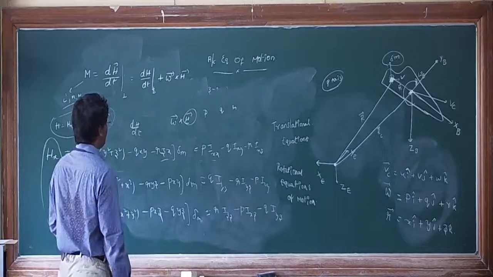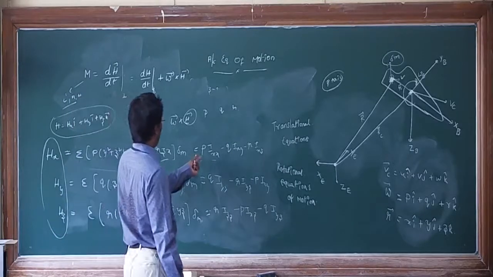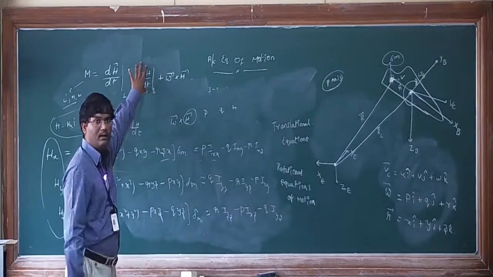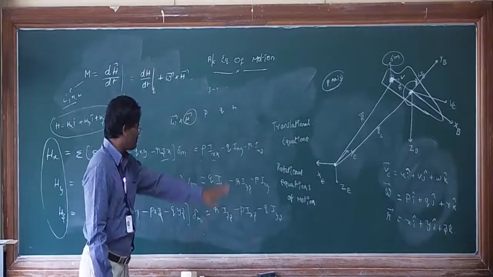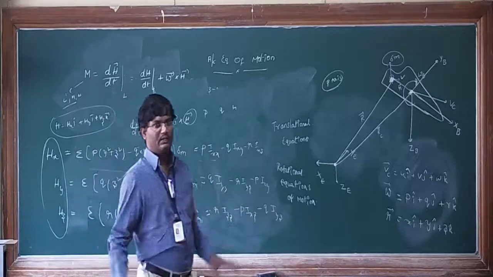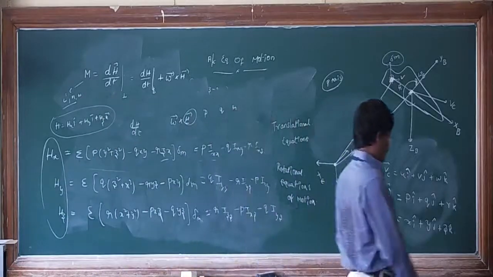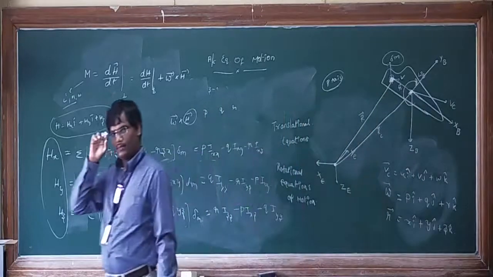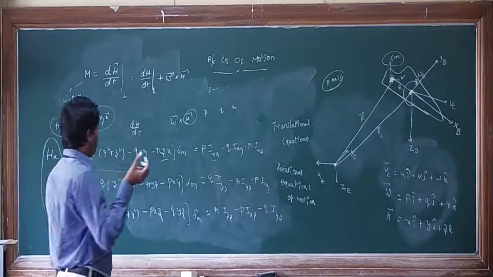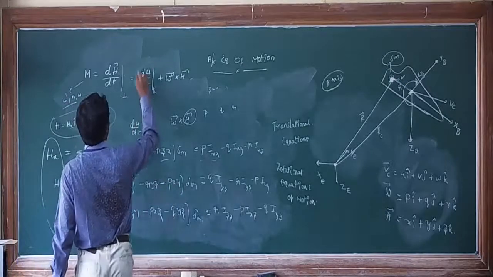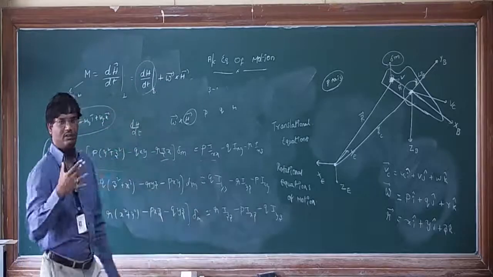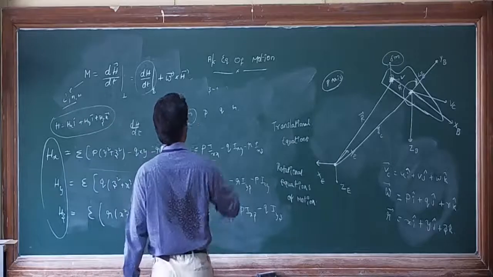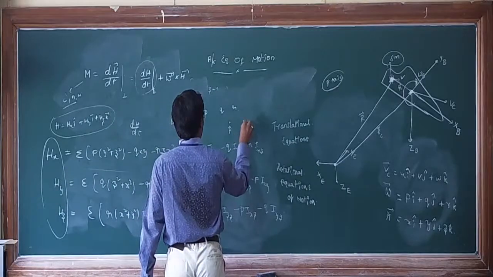Here you have P, the roll rate. In this expression we have only PQR, the angular velocities. Again we are doing dH by dt, so once again you derive with respect to time, and you will get the accelerations P dot, Q dot, R dot.